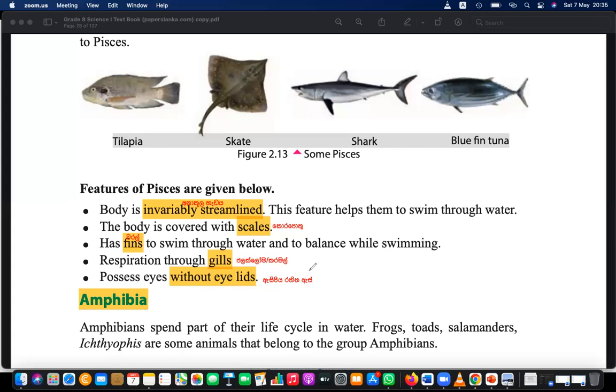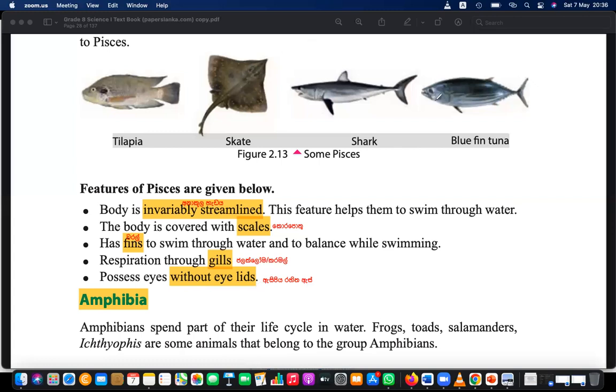Why? Because to cover. If you open your eye forever without moving the eyelids, then your eye will become dry. But these animals, especially these fishes, are not having that issue because they are in water. Their eyes will not get dry because they are in a wet environment. So they don't need eyelids, because they will not get that issue.